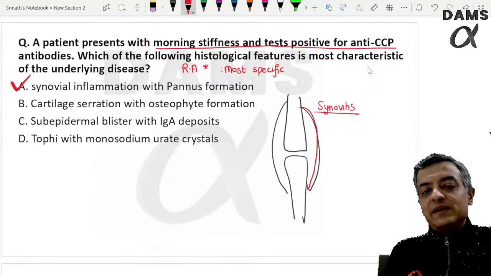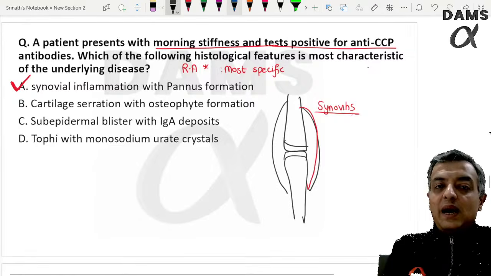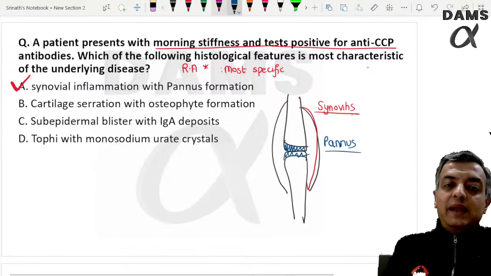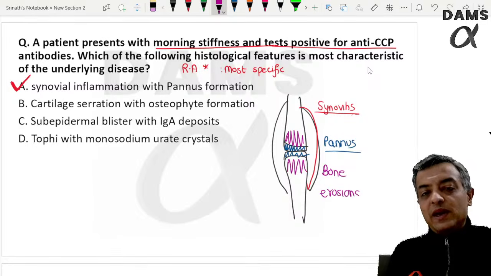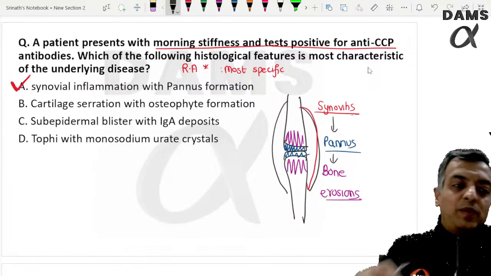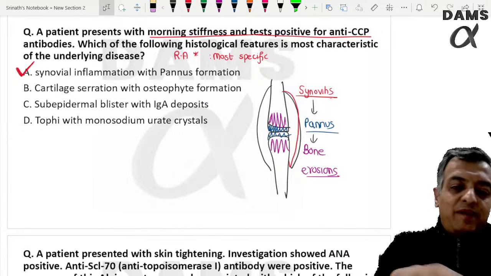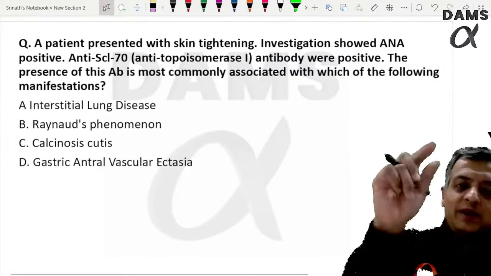After the synovitis, if left untreated, cartilage erosions can develop, pannus formation, and then bone erosions can occur. So typical progression of rheumatoid arthritis is from synovitis to pannus formation to bone erosions. We are going to get this pathology typical of rheumatoid arthritis. So nephrology was replaced by a rheumatology question.